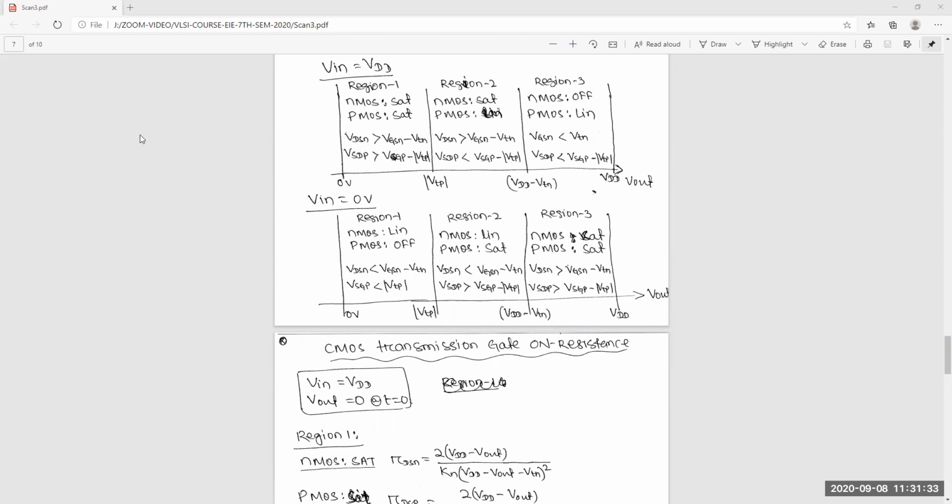Every transistor we are using as a switch, so for this case, any NMOS or PMOS, we are passing one thing here. That means you can model it as a resistor.